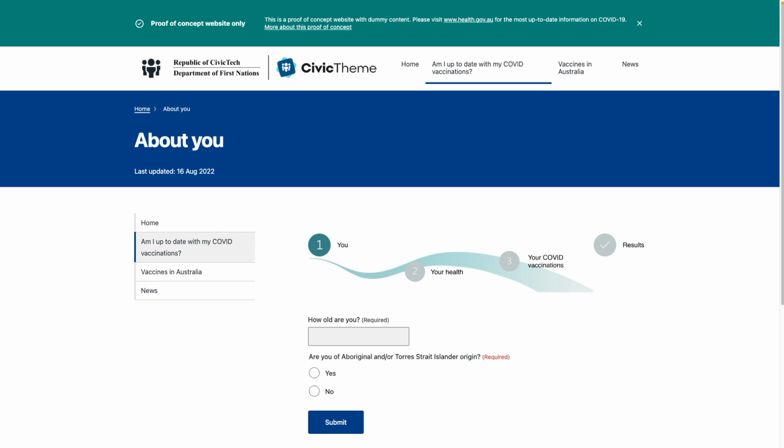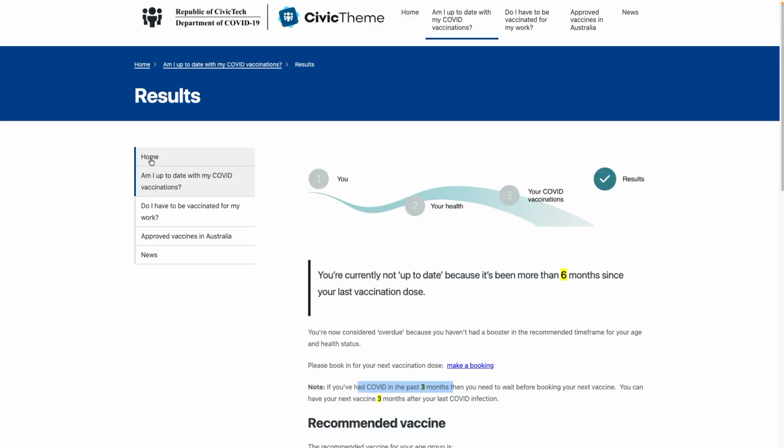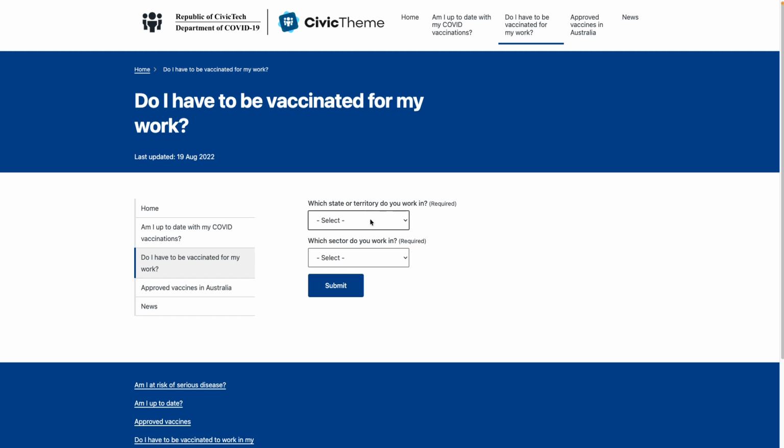Finally, we also wanted to show how jurisdictions could be brought together with rules as code. And so we created a second journey where people can check if they need to be vaccinated to work in their job or industry. And this is actually driven by state-based information. So if I go back to this one here and to home, and we have this journey link here, do I have to be vaccinated to work in my industry? So we only codified 3 states for this proof of concept.